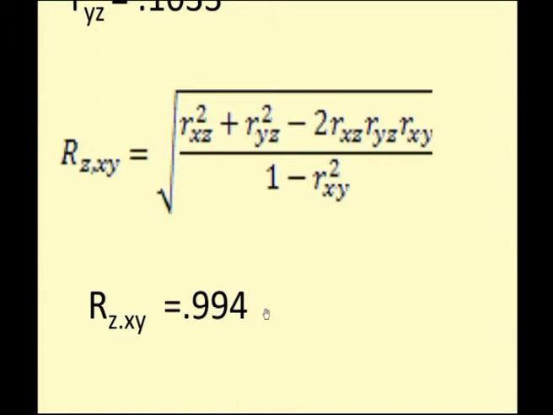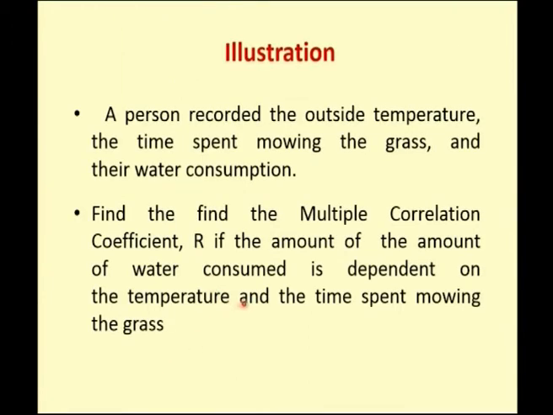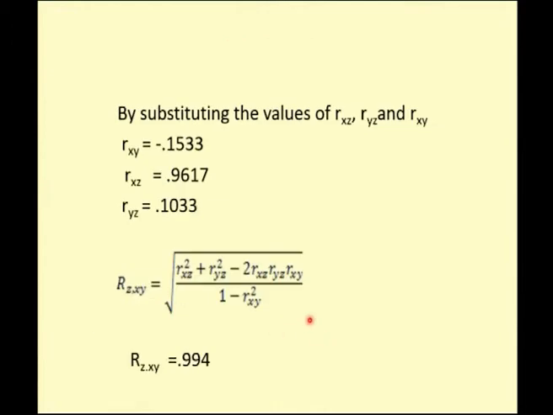So what is my dependent variable here? It is the water consumed. Water consumption depends on the temperature as well as the time spent on mowing the grass. So both these variables and the dependent variable, water consumed, are correlated here. This says there is a very high correlation because it is very near to 1. Therefore, there is a very high correlation between the independent and the dependent variables.